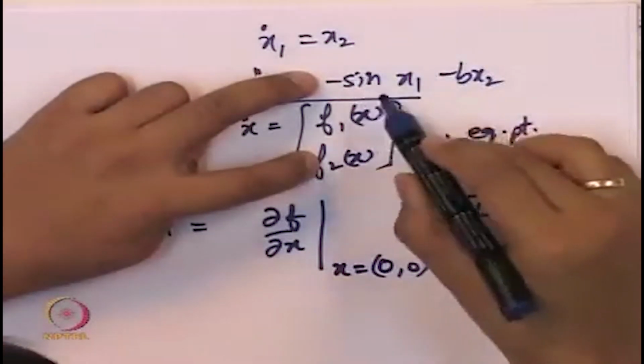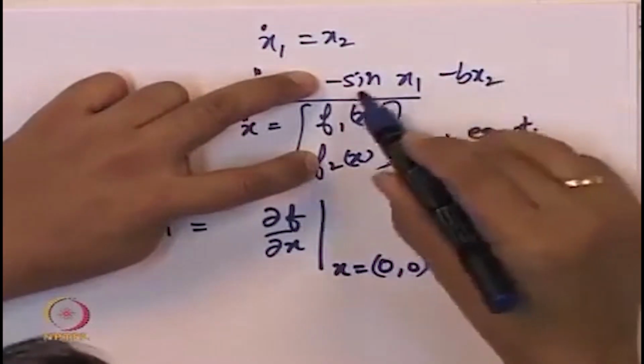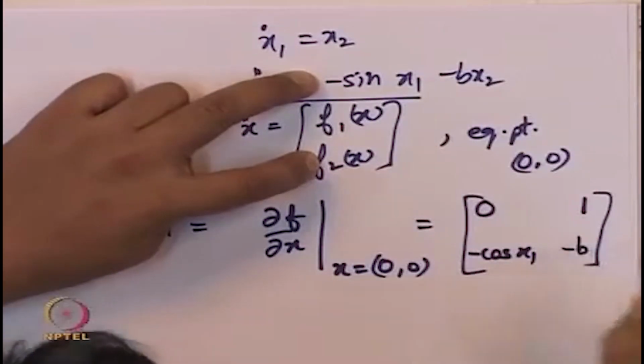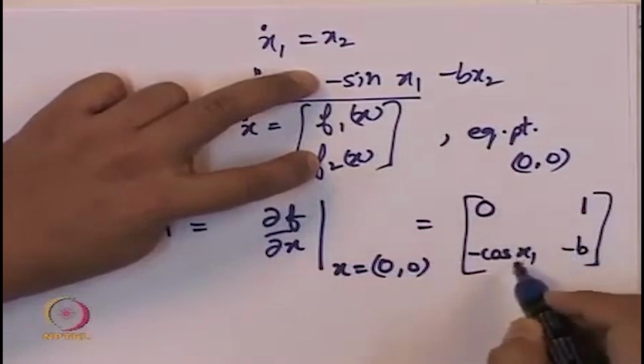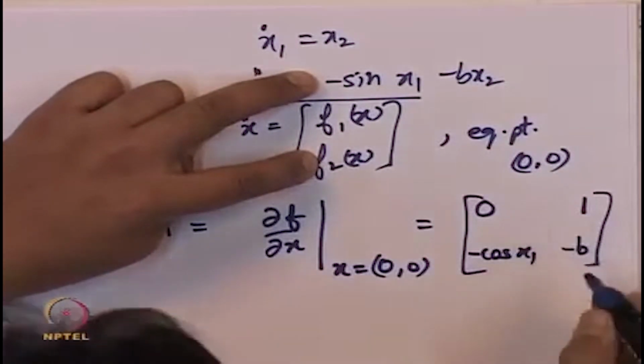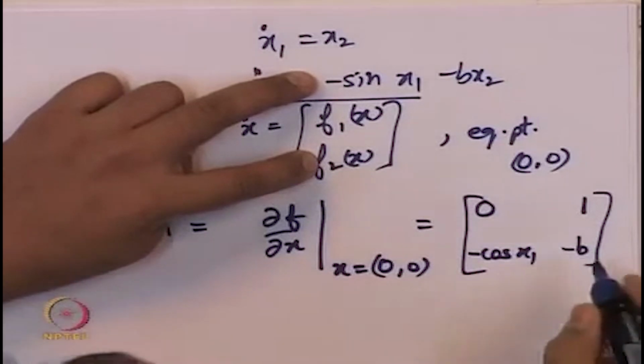What is the derivative of this term with respect to x2? So x2 does not come here, it appears only here, and so we put minus b here. This, as expected, is a matrix, but it depends on x1 and x2. It depends only on x2 in this case.